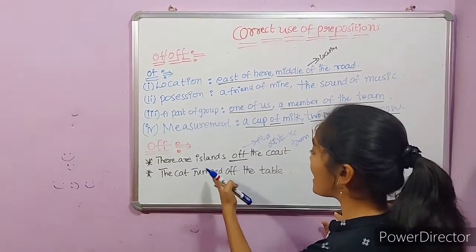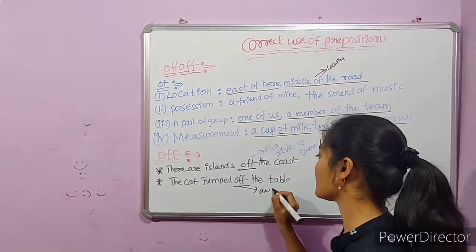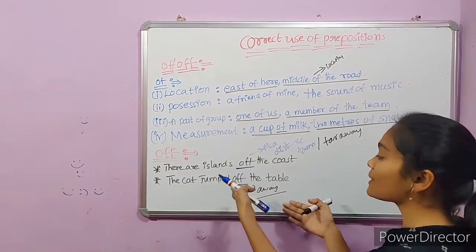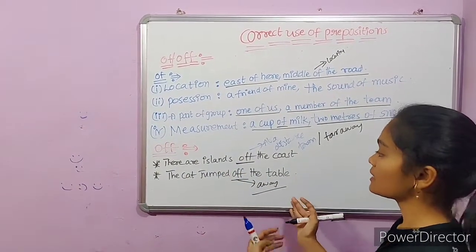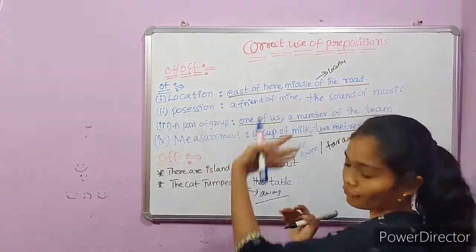The cat jumped off the table. Here it gives the meaning away. That means the cat jumped away from the table. It is the difference between the uses of the two prepositions of and off.